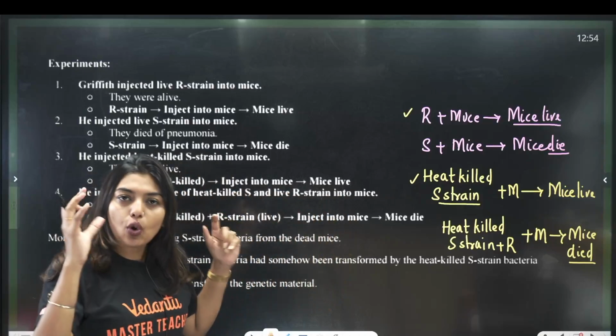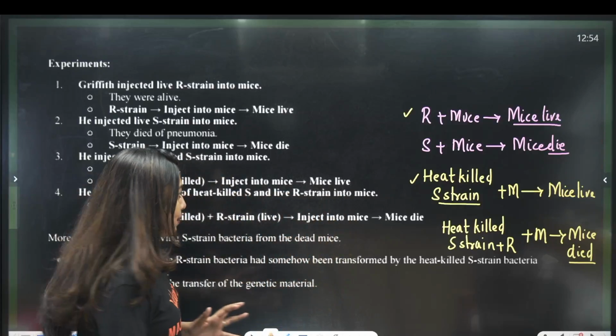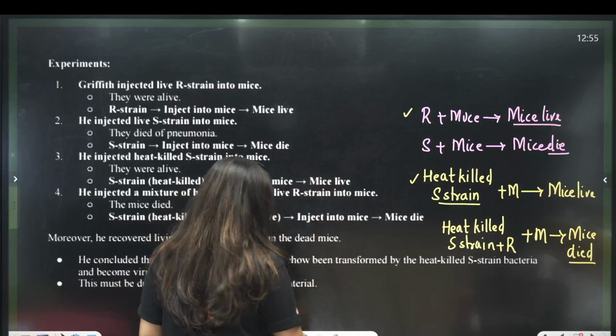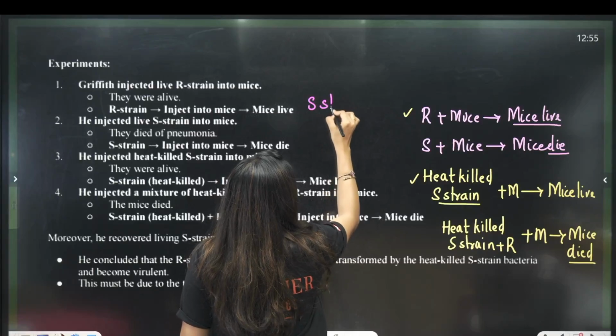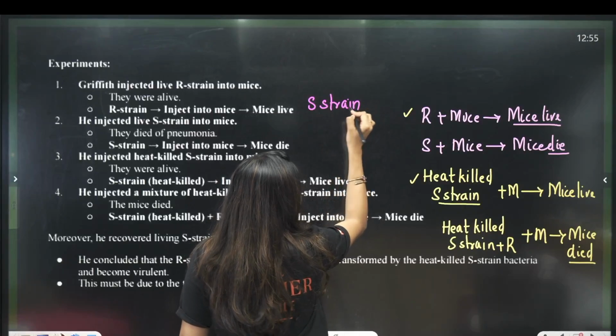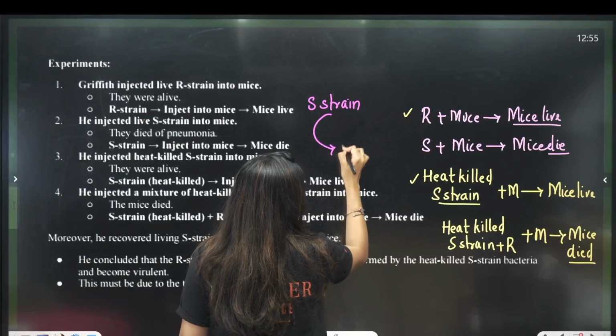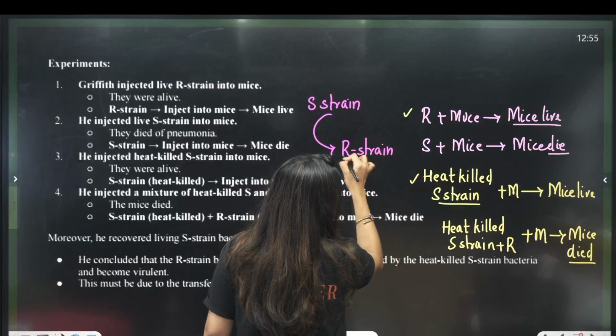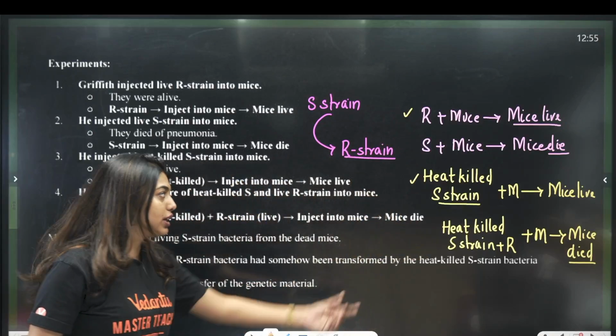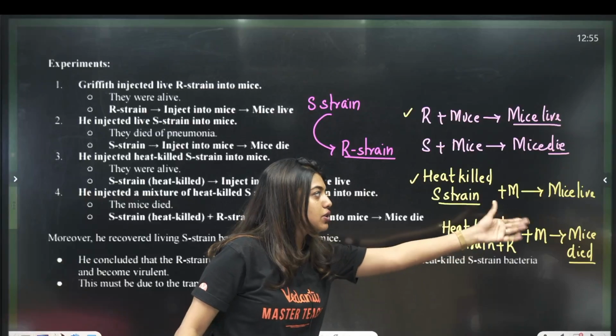Then he reasoned that something from the S strain, which is virulent, got transformed into the R strain and made the R strain virulent. Otherwise, how would the mice die? We already tested that heat killed S strain had no problem.